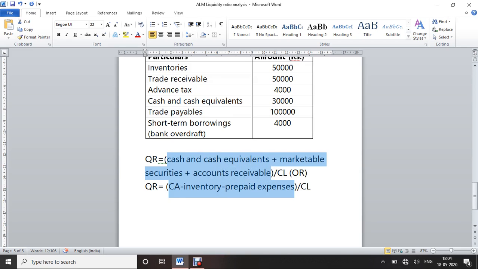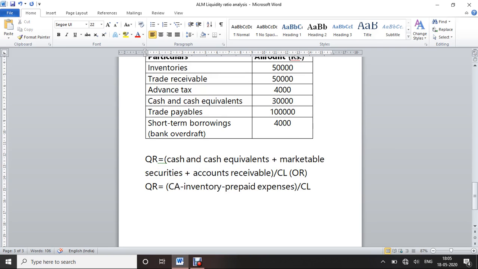So whether formula 1 or formula 2, these three are current assets, or current assets minus inventory and prepaid expenses. Inventory and prepaid expenses have to be deducted from current assets. This is equal to quick assets.